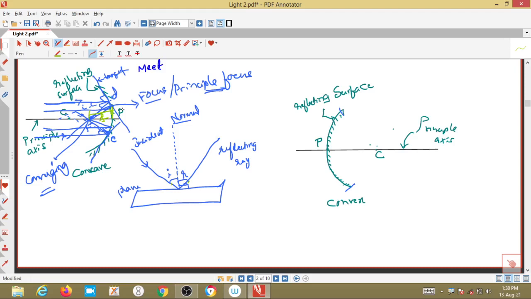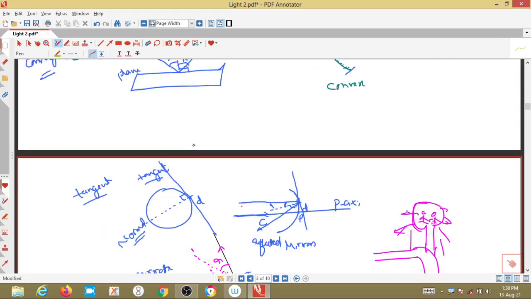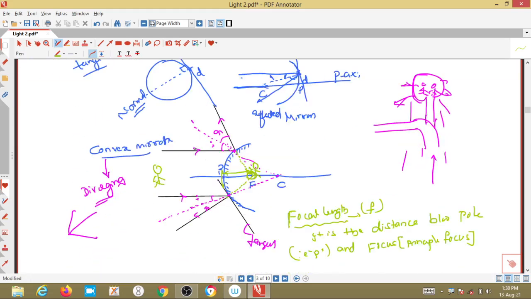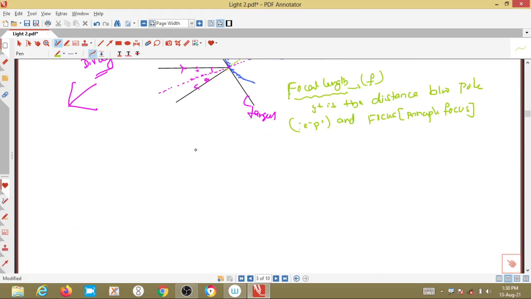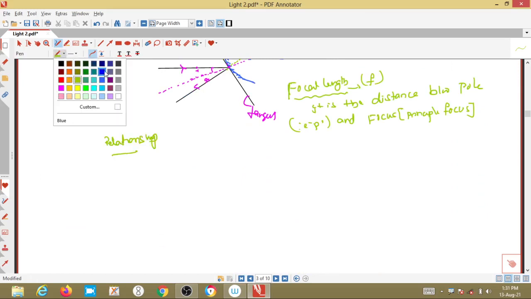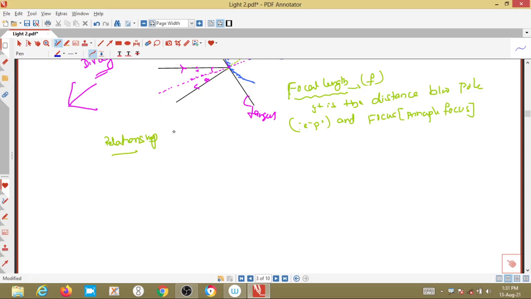Next we will come to know what is image formation, where exactly the image of the object will form in case of concave and convex mirror. Clear guys? We will go further now. Okay. Now, if you see the relationship between f and radius of curvature, small f is the focal length, R is the radius of curvature.